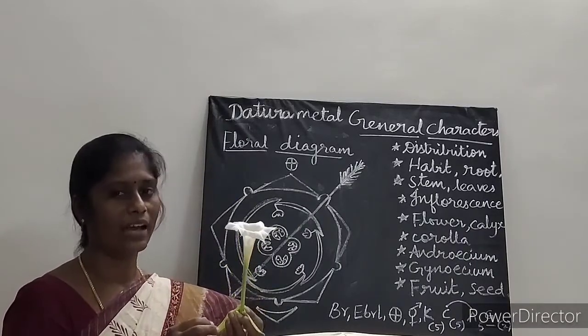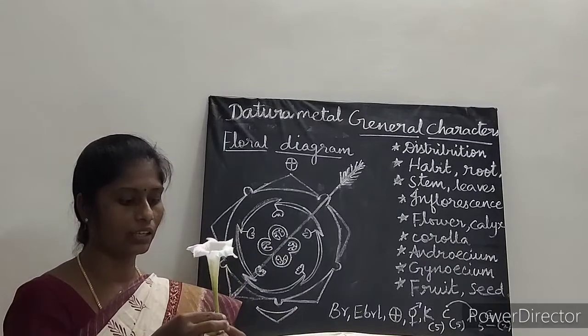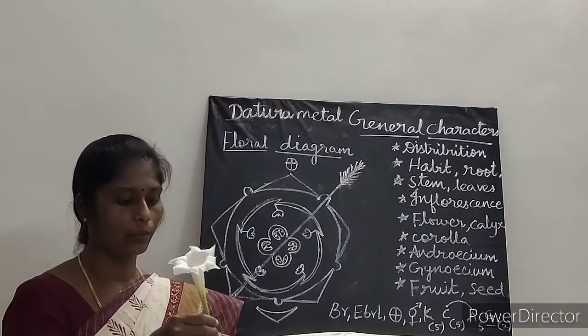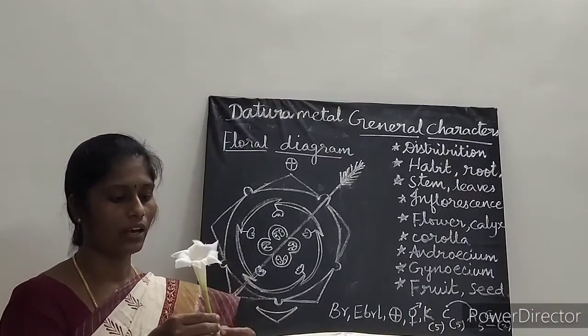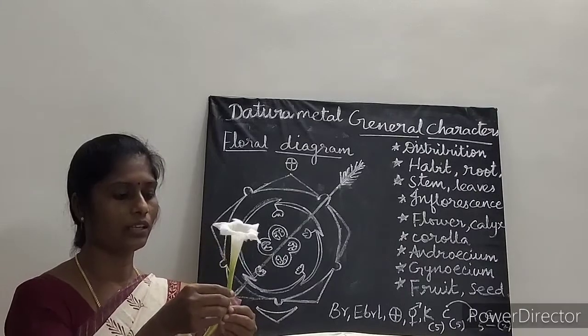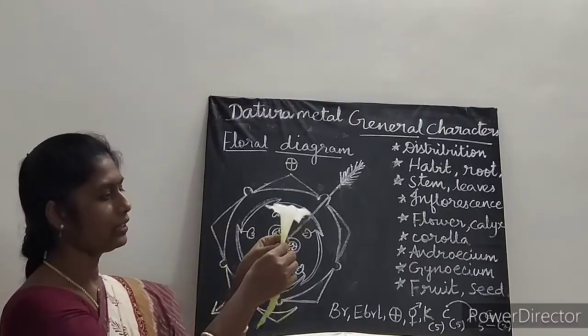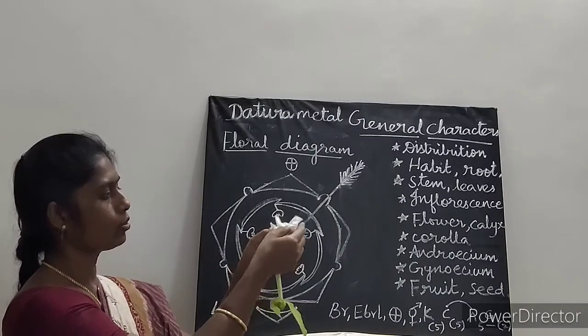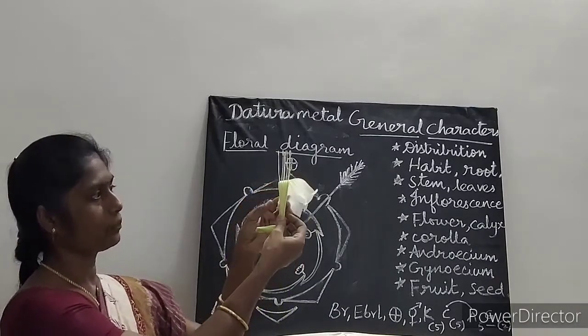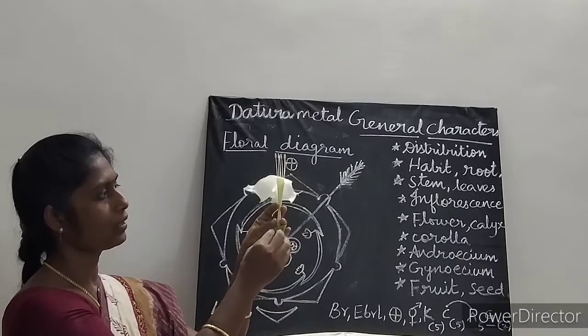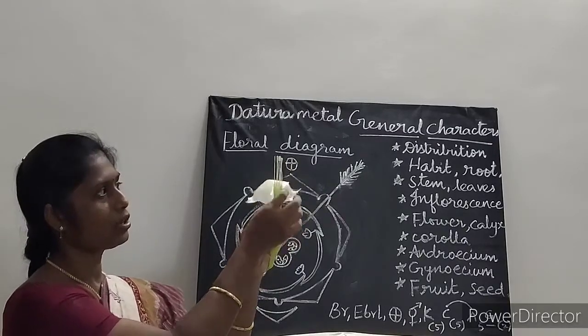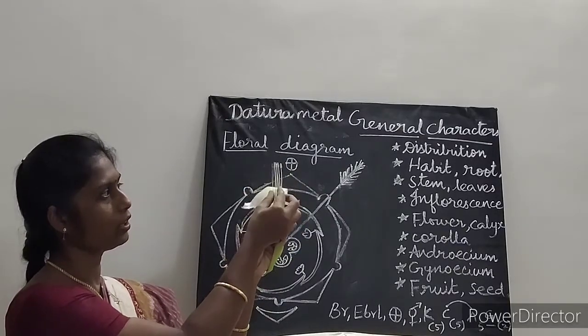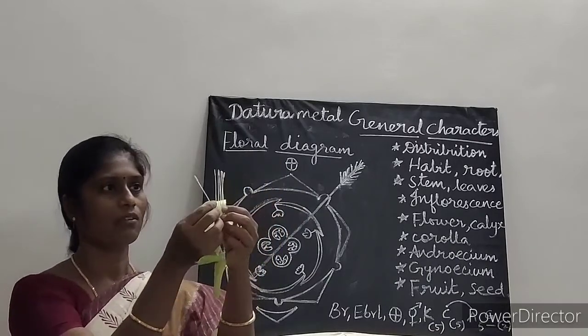And the next is about androecium. So androecium here, the stamens are 5. Please listen carefully. When you peel like this, you can see in the inner part the androecium. So now this is androecium. This part is called as what? Androecium. So androecium here easily you can count. It is 5 in number.